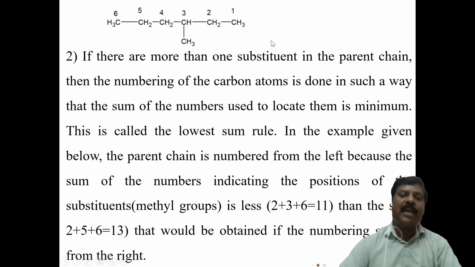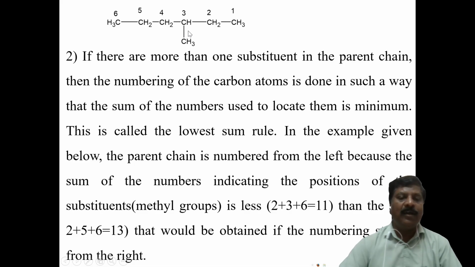Now coming to right to left, you go from the right to the left, 1 2 3 4 5 6. This indicates that numbering from right to left, the methyl group is at the third carbon atom.